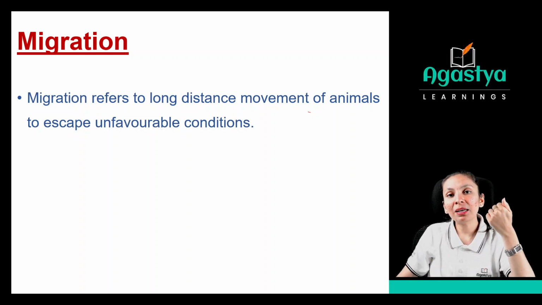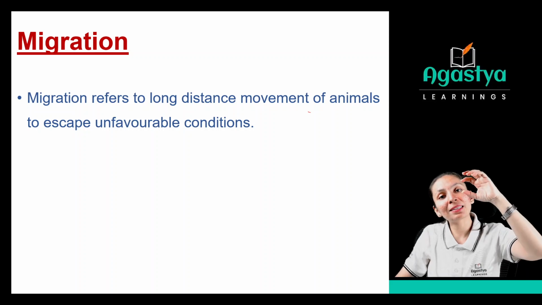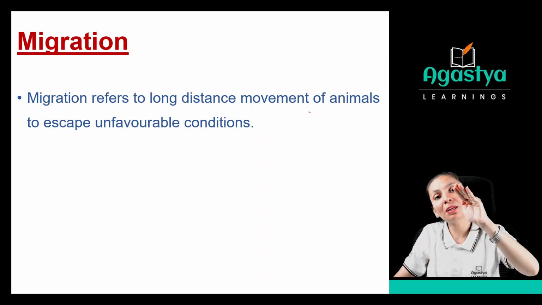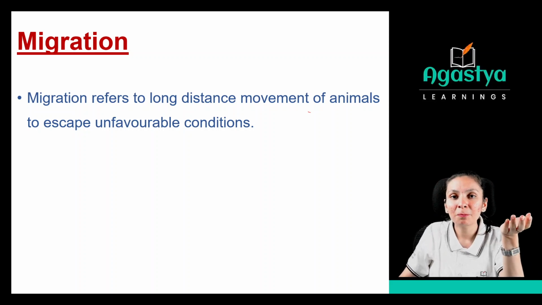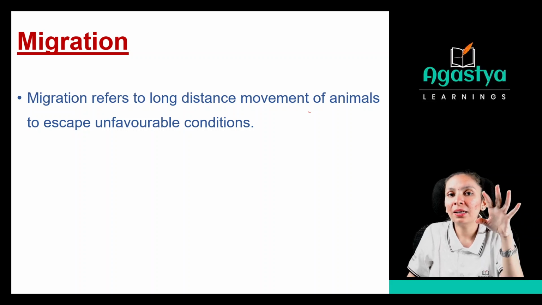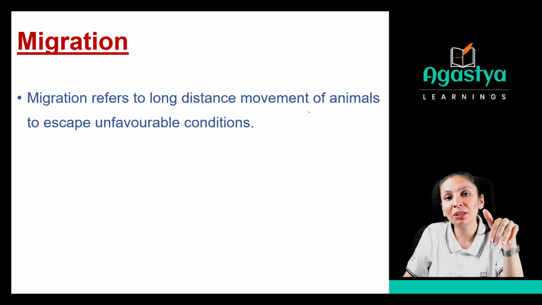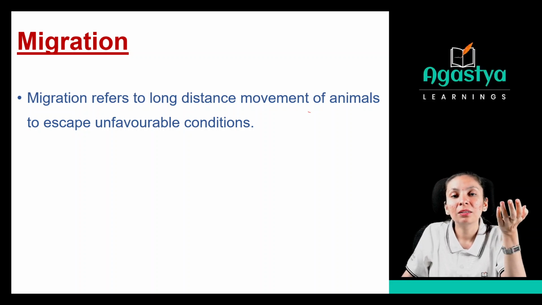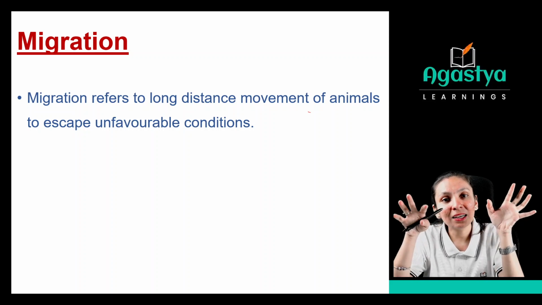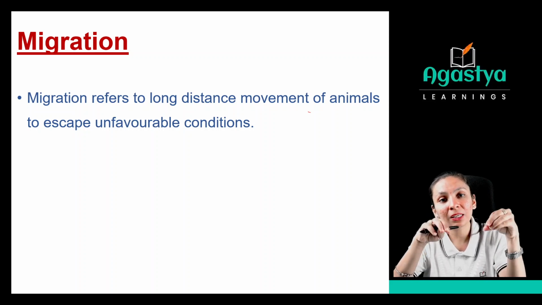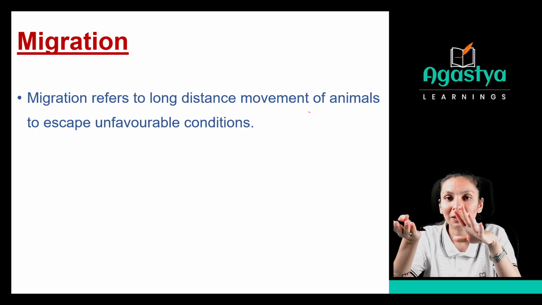If an unfavorable condition is there, they will try to escape that place and go to another place. As you know, if your mother is not giving you a chocolate, then you will go to your father. If your father is not giving you a chocolate, then you will go to your uncle. Then you can go to your friend, right? So you are escaping those unfavorable conditions to get things normal from another place.